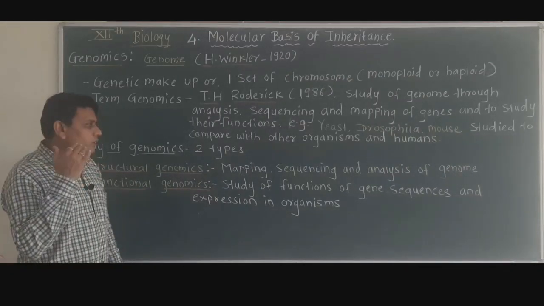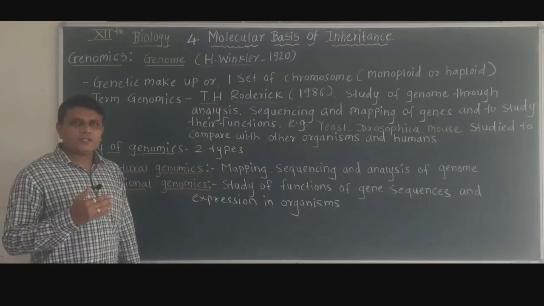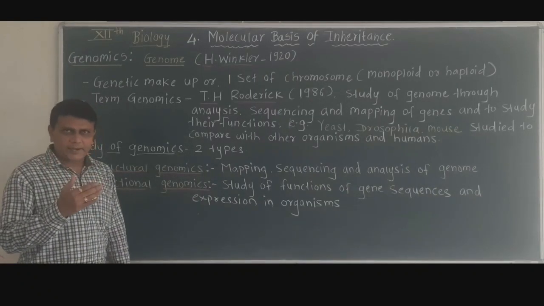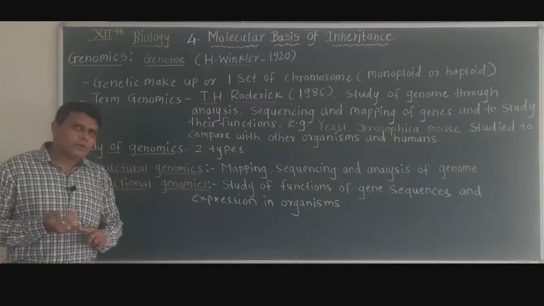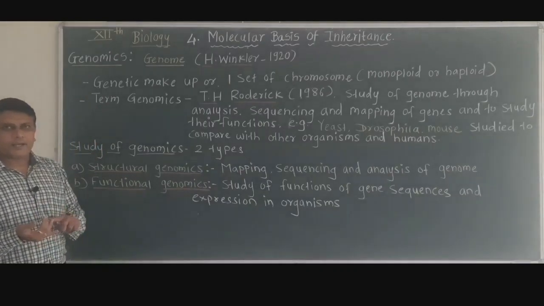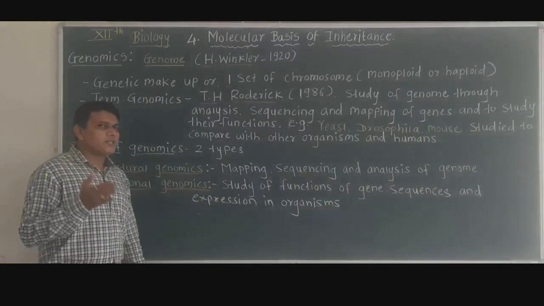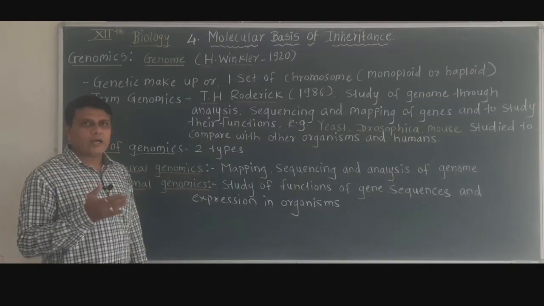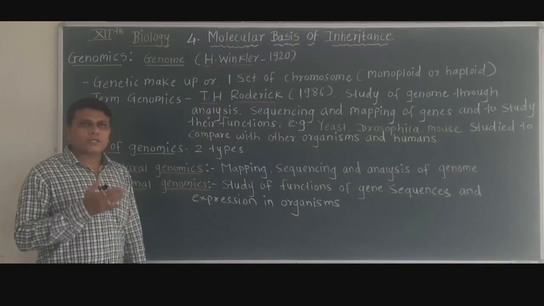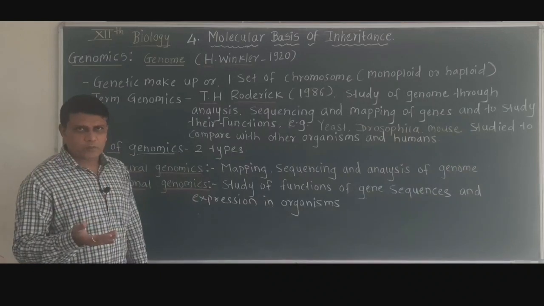So the gene expression in organisms is carried out by the processes of transcription and translation, and in translation different types of proteins are produced. They may be structural proteins or functional proteins.